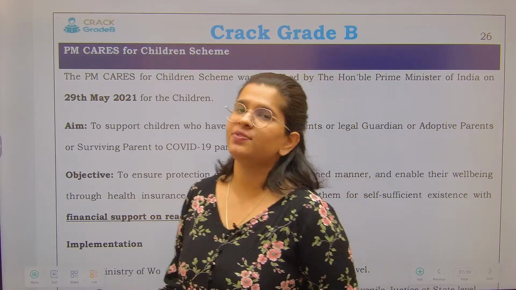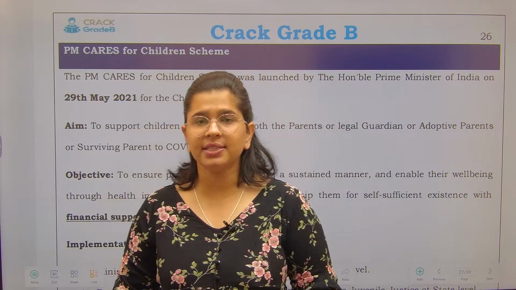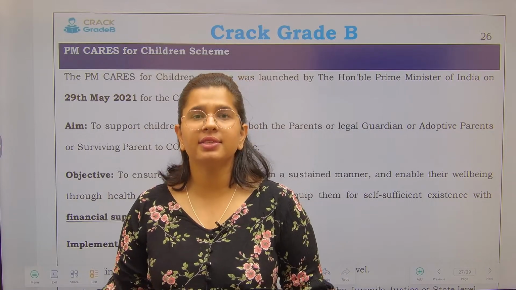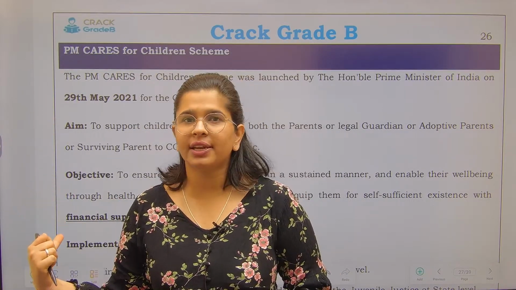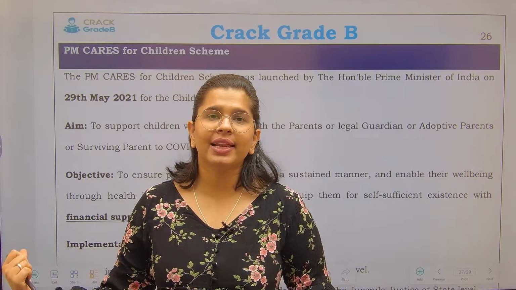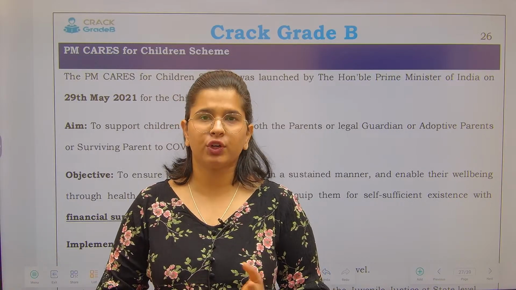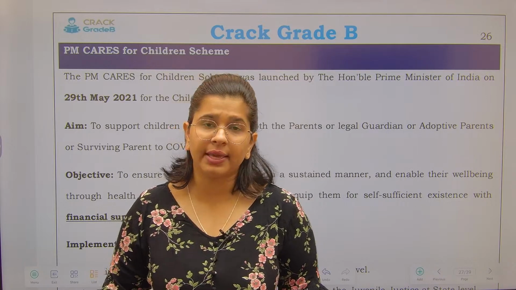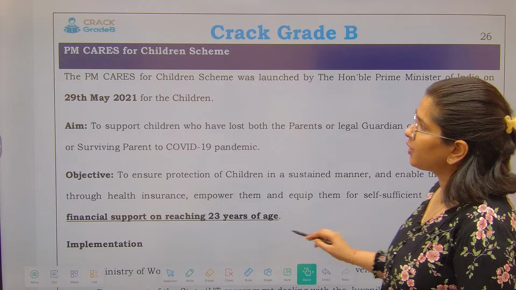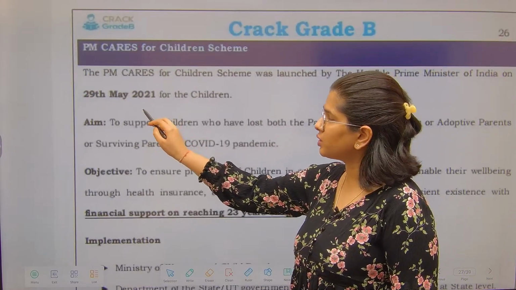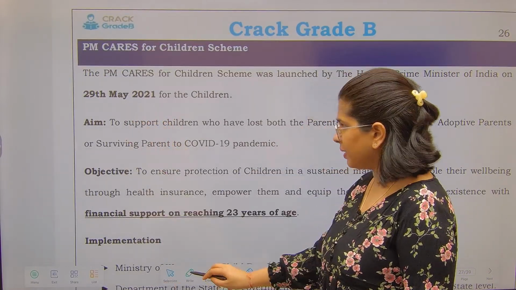Now, the funds collected under PM CARES can be used for various purposes. One of the purposes here is the development of the child.